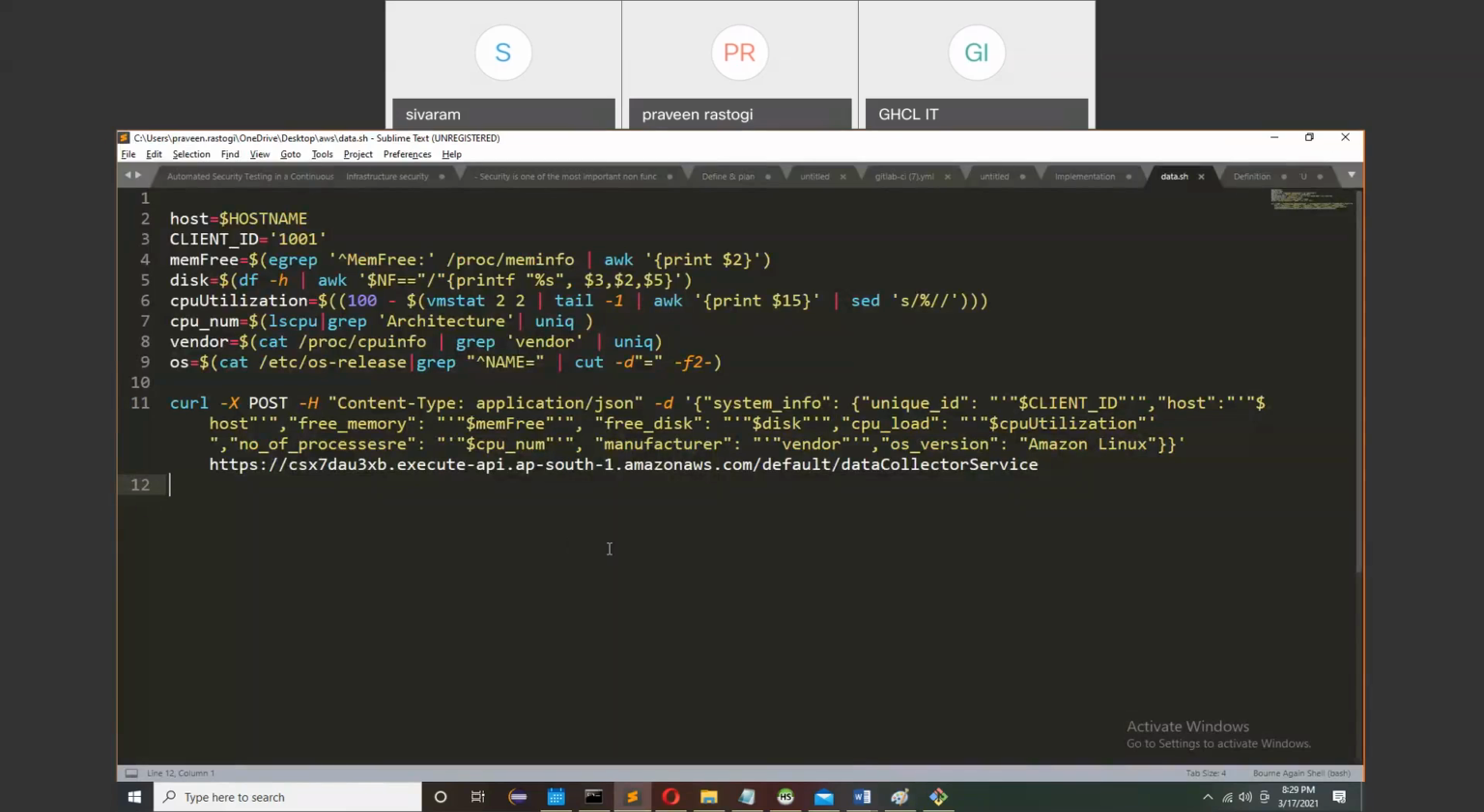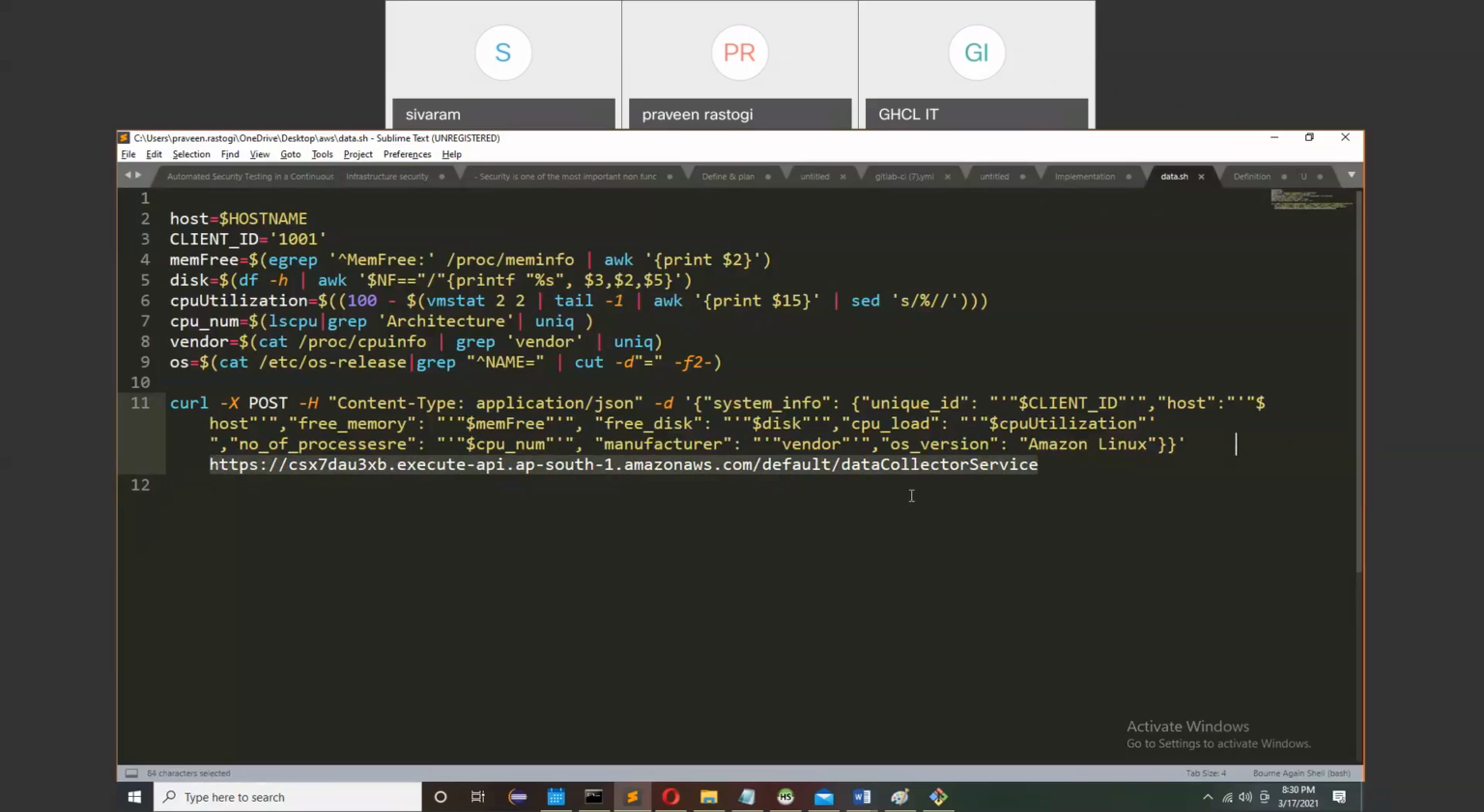The second challenge is, the first challenge was how to prepare the data. What is the data? How to prepare it? In what format do I need to prepare it? And the next challenge is how to share it with the server. How to send it over to the server. So for sending it to the server,